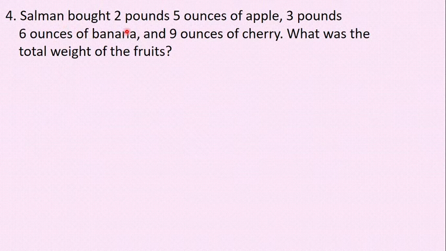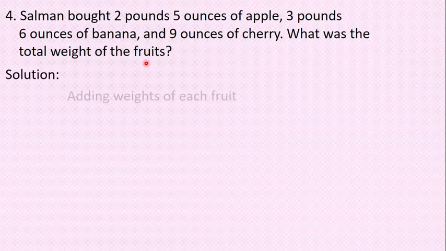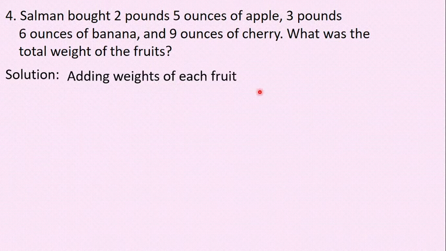Salman bought 2 pounds 4 ounces of apple, 3 pounds 6 ounces of banana and 9 ounces of cherry. What was the total weight of the fruits? Here mixed units are given, pounds and ounces. So now you have to add all these weights of the 3 fruits. Let me start the solution for this one, adding the weights of each fruit.